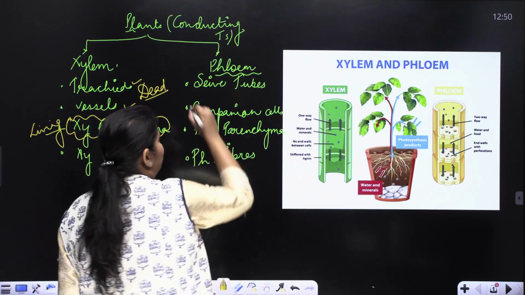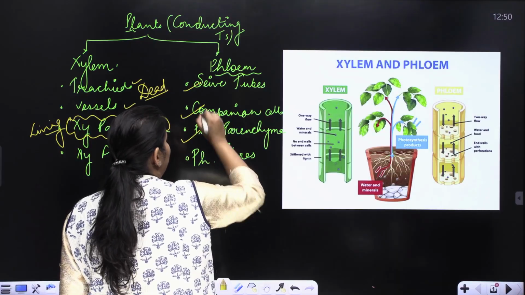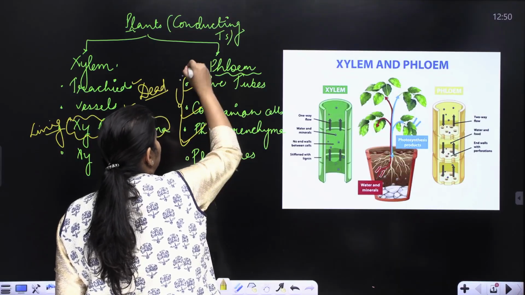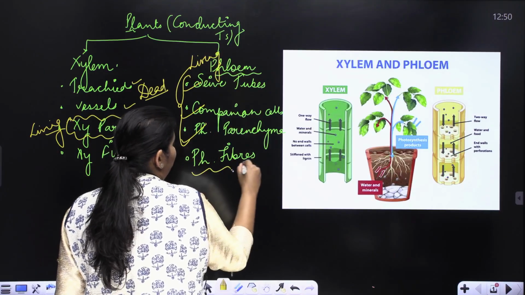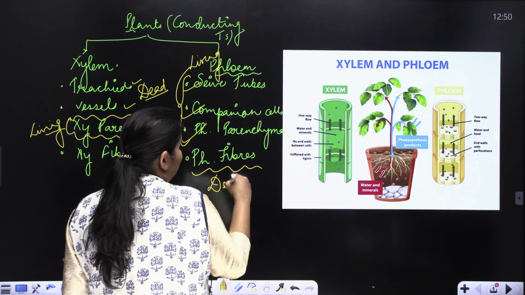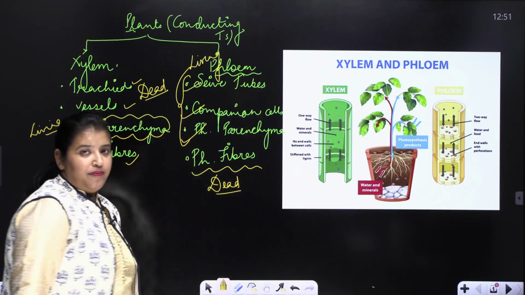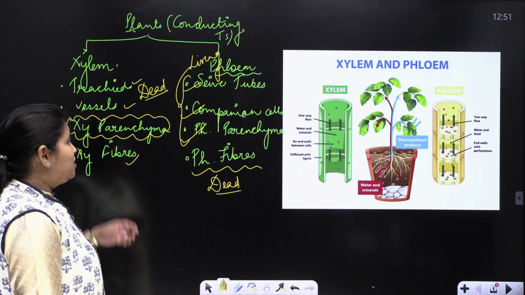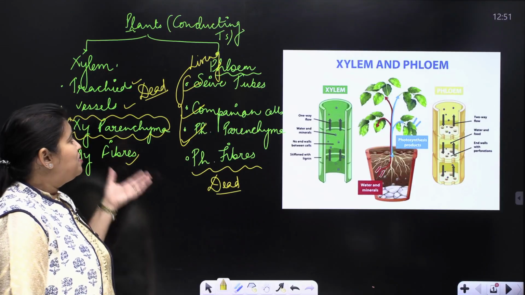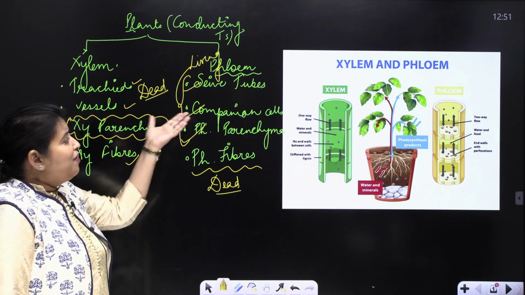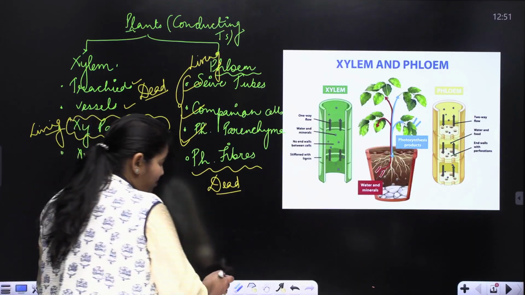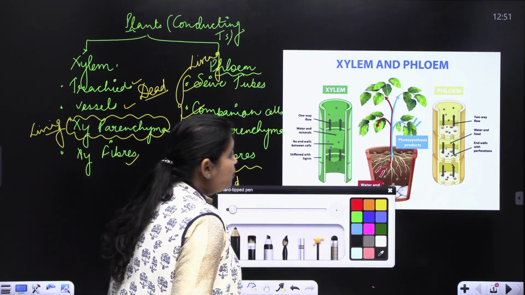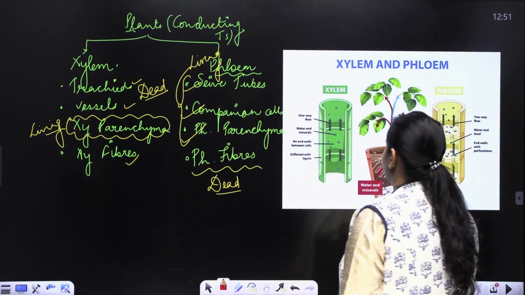And in case of phloem, the sieve tubes, the companion cells, and the phloem parenchyma, these three are living. Only the phloem fibers are the dead components. All right. That means overall we can say that xylem is mainly a dead tissue and phloem is mainly a living tissue.